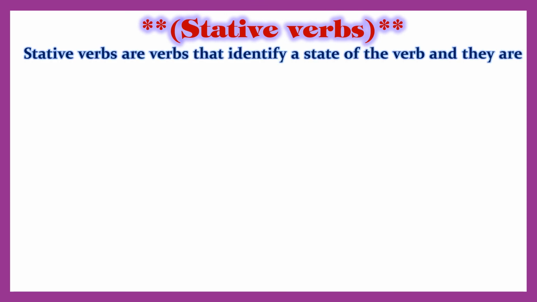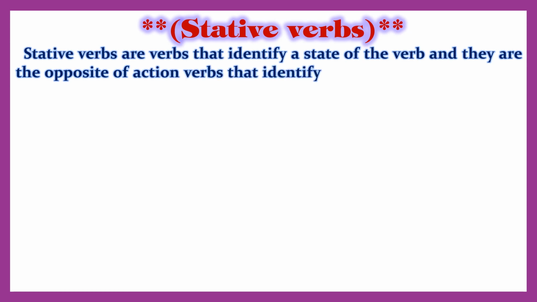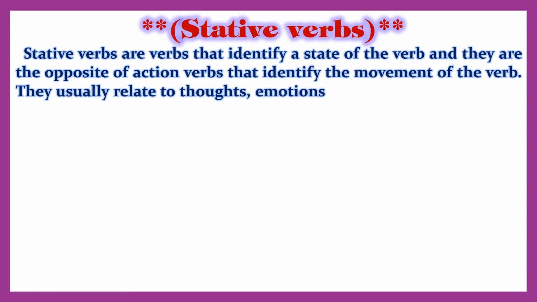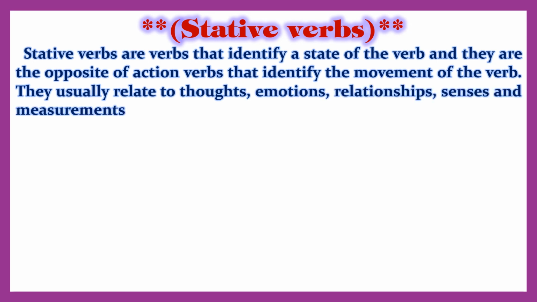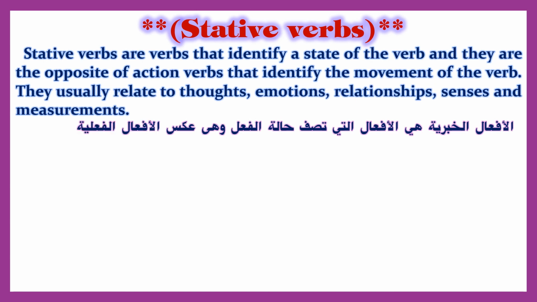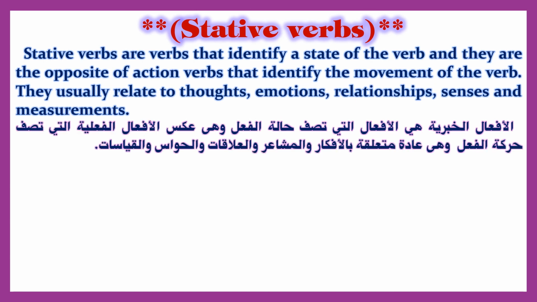Stative verbs. Stative verbs are verbs that identify a state of the verb, and they are the opposite of action verbs that identify the movement of the verb. They usually relate to thoughts, emotions, relationships, senses and measurements.